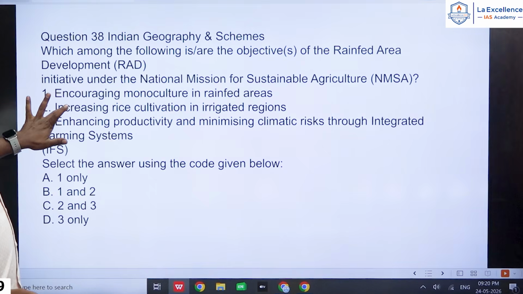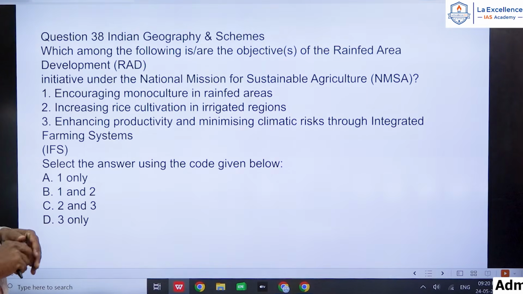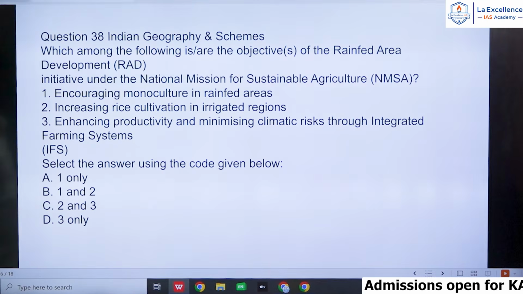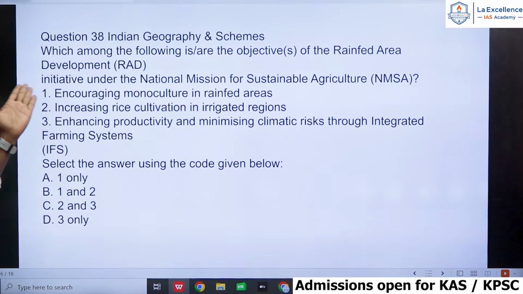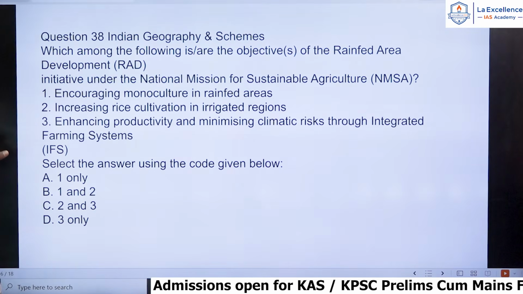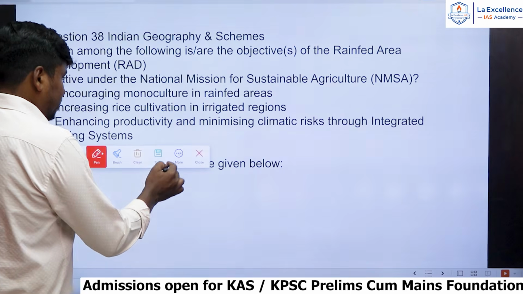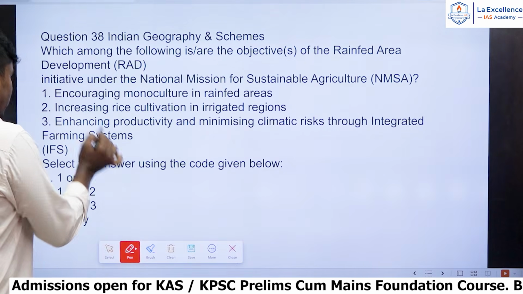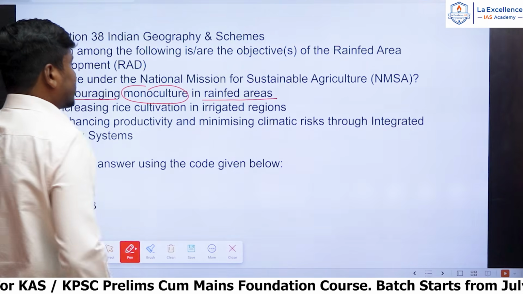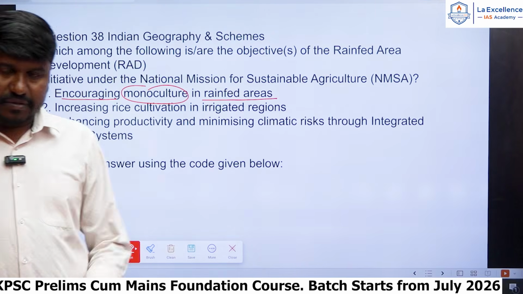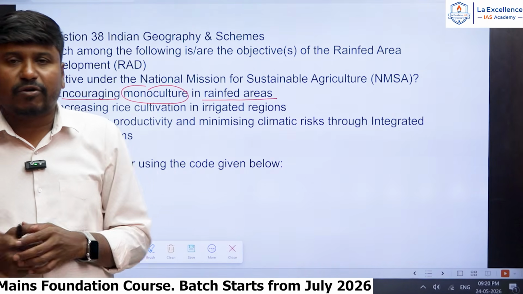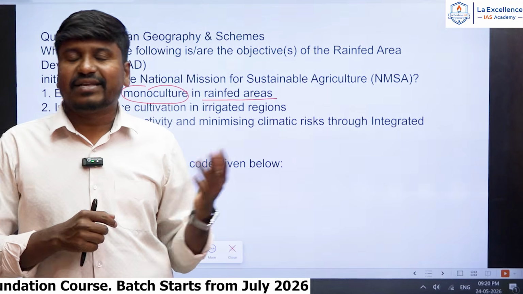So next one, question number 38, Indian geography. Which among the following are objectives of the rain-fed area development initiative under the National Mission for Sustainable Agriculture? Please remember, statement 1 is about promoting monoculture in rain-fed areas. That is a 100% wrong statement. Monoculture or monocropping means cultivation of the same or a single crop repeatedly, and that is not recommended in rain-fed areas.